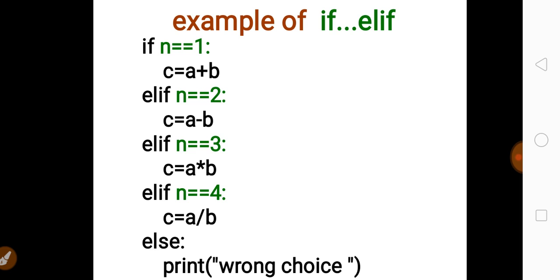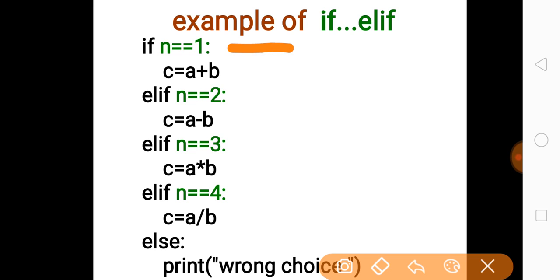Just let me explain the working methodology of this if else statement. It works like this: first it will check the value of n for 1. If the given value of n is 1, then the statement c equal to a plus b will run, and the control of the program will exit this block.